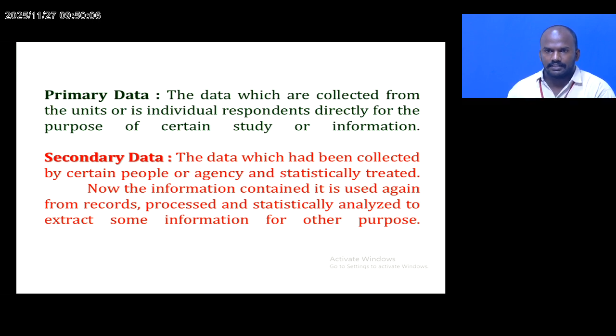Secondary data are the data which have been collected by certain people or agencies and statistically treated. The information content is used again from records, processed and statistically analyzed to extract some information for other purposes. Mainly, research papers and review papers are massively based on secondary data.